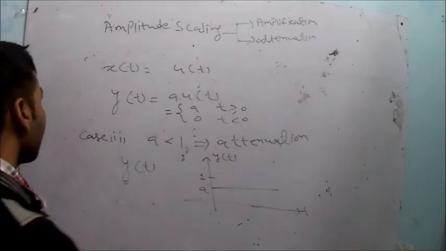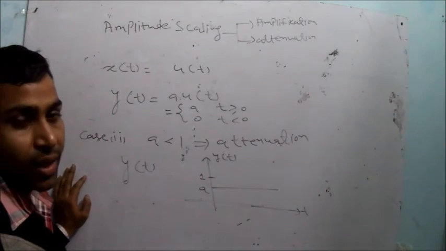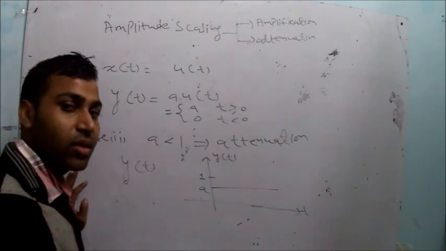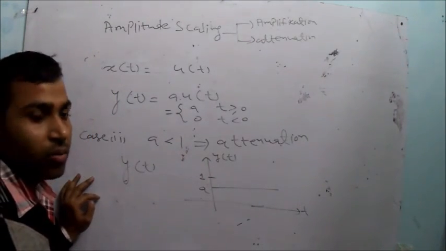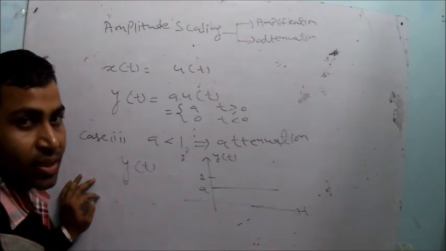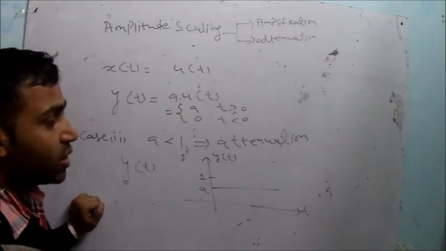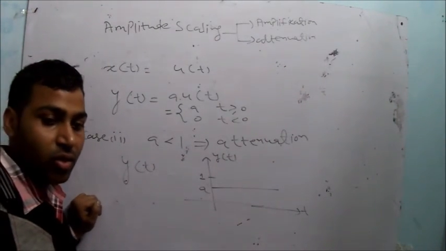So we have seen the scaling in the time axis as well as scaling in the amplitude axis. Scaling in the time axis has two types. One is the compression of the signal. Another one is the expansion of the signal. Similarly, amplitude scaling also has two types. One is the amplification of the signal, another one is the attenuation of the signal.